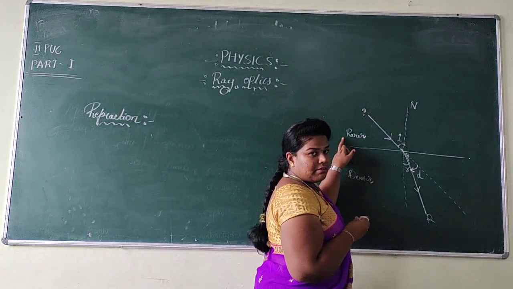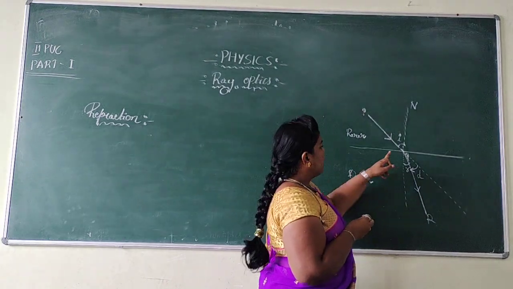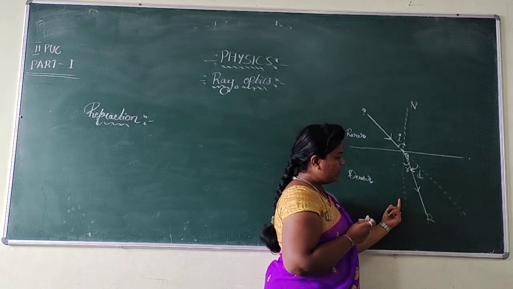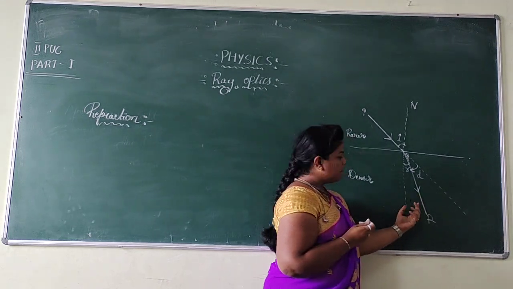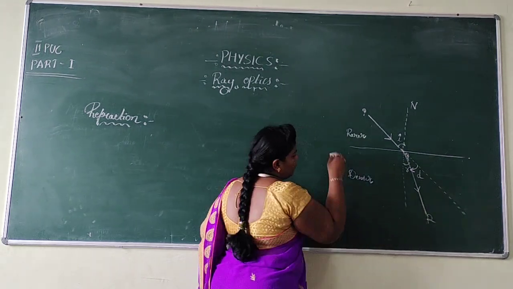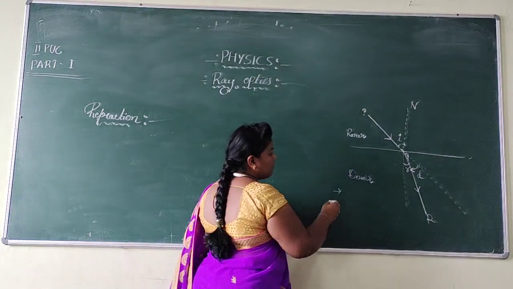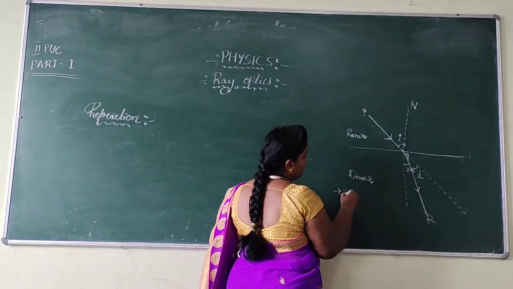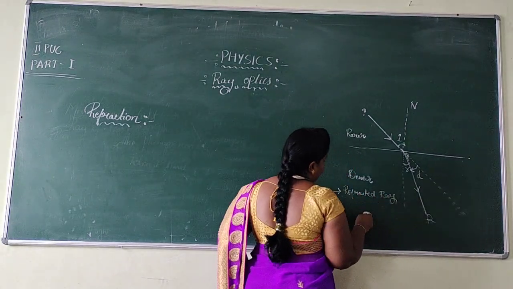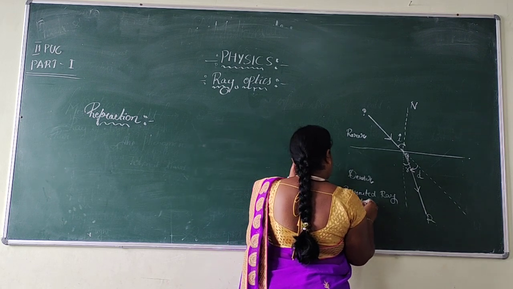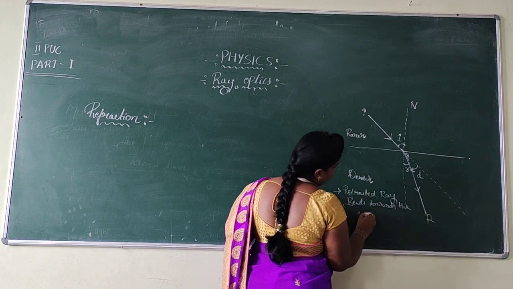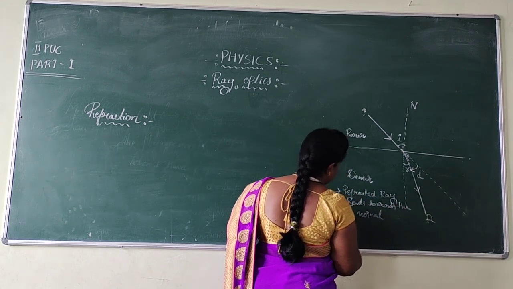When a ray of light travels from rarer to denser medium, it always bends towards the normal. This is the normal, whereas QR is the refracted ray. It bends towards the normal, so when a ray of light travels from rarer to denser medium, the refracted ray bends towards the normal. Yes, this is one point.